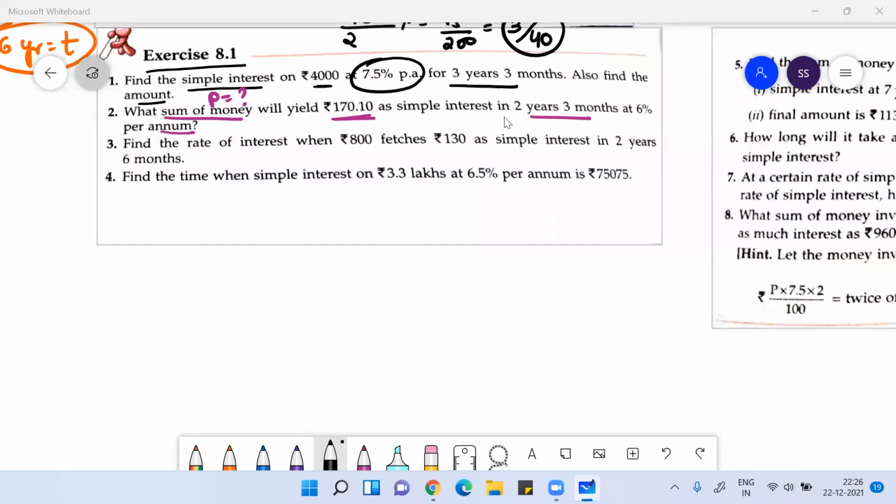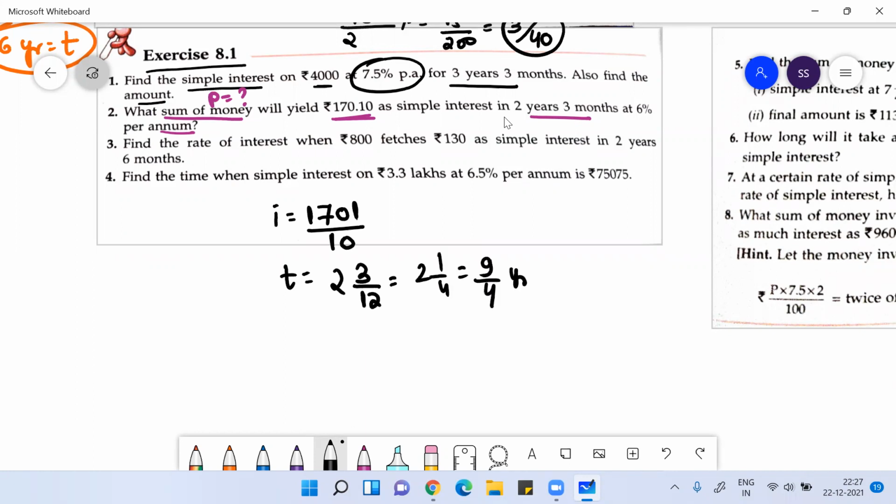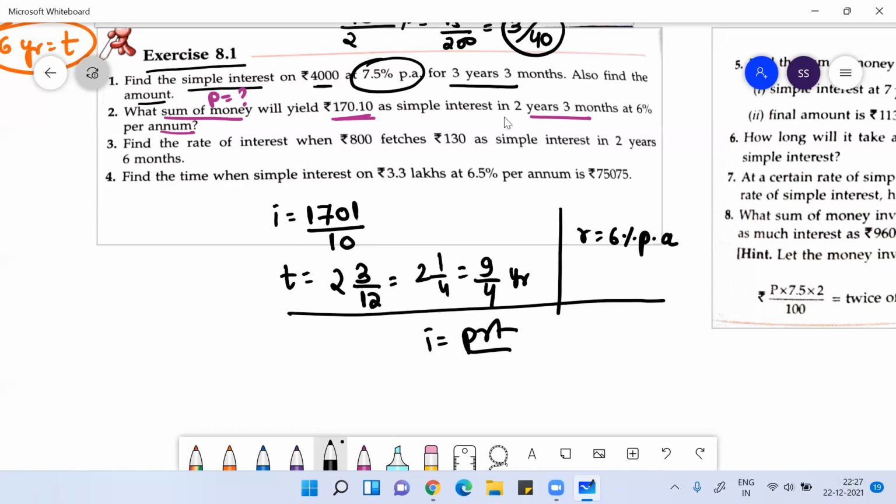Here you can see they ask what sum of money, means they're asking for the principal. Interest they have given: 170.1, which you can write as 1701 by 10. Time they have given is 2 years 3 months, means 2 1 by 4, which is 9 by 4 years. The rate is 6% per annum. Very simple calculation. Apply the formula PRT by 100.